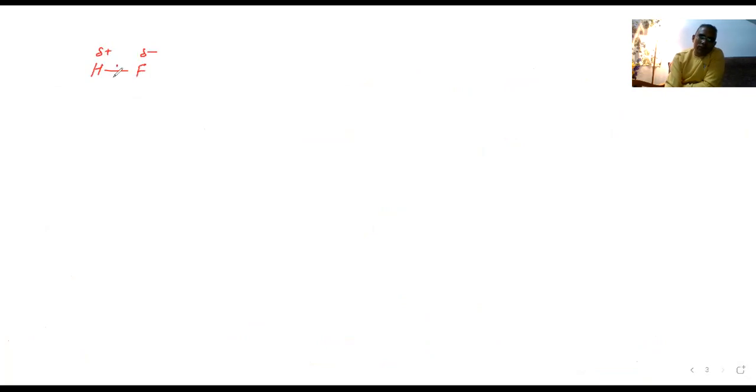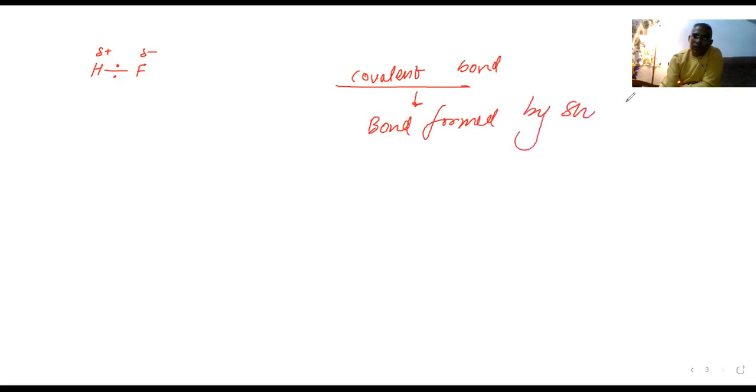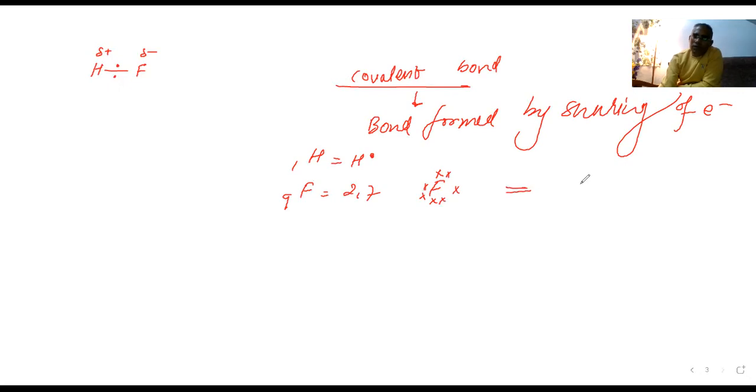See, this bond is going to be a covalent bond. You may know covalent bond. What is a covalent bond? It is a bond formed by sharing of electrons, in non-metals. If you are talking about hydrogen, only one electron is there, so I am mentioning one dot. Fluorine is 2 and 7, so I am putting the 7 electrons of fluorine. Now both, H and F, are going to combine.